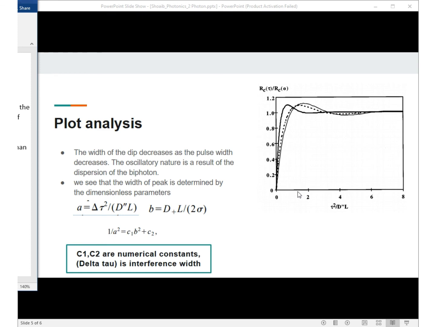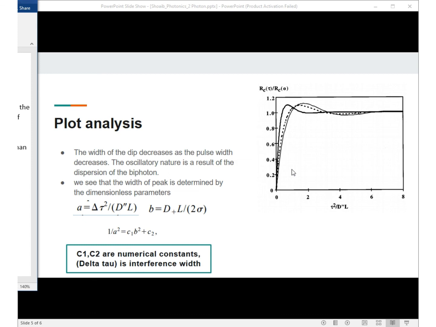So we observe that as we increase the value of sigma in the plot, the initial dip becomes wider and wider, which basically means that if you keep increasing the pulse width, that is sigma, the coincidence counts rise slower and slower.